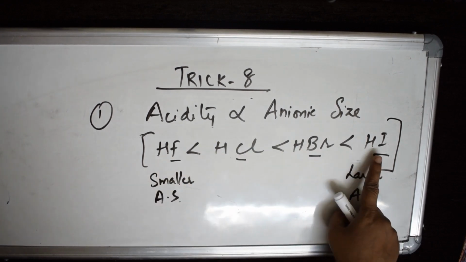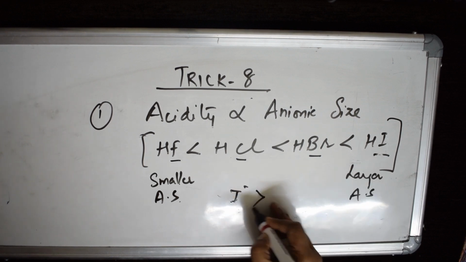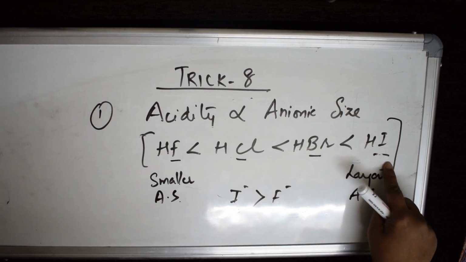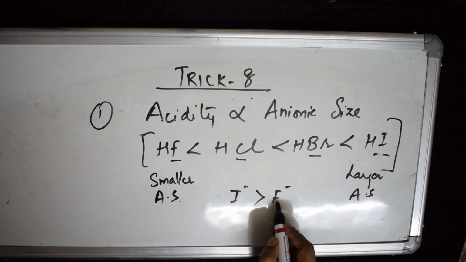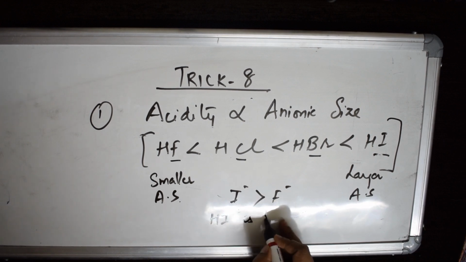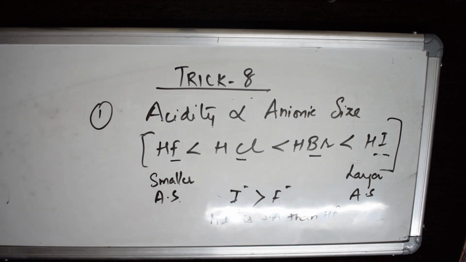So among these two, which is a bigger size? Anionic size is which one? I minus is larger in atomic radii than F minus. So which will be more acidic? HI will be more acidic. Since I minus is greater in atomic radii than fluorine, HI is a stronger acid than HF. Remember this second concept. The first concept is acidity directly proportional to electronegativity, and acidity is directly proportional to anionic size.